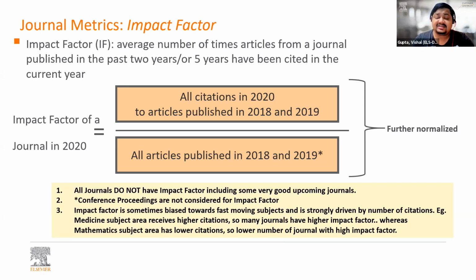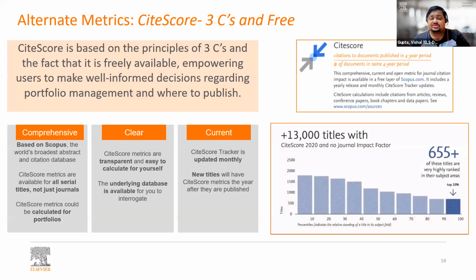Now, what are alternative metrics that are available to you? So on Scopus, the first alternative metric you'll find is CiteScore. And CiteScore is based on the three principles of being comprehensive, because it is based on Scopus, world's broadest abstract and citation database. It is available not only for journals, but also for serial titles as well. It is clear and transparent because you can calculate it yourself. You can't calculate impact factor yourself. And it is current, which means that it is updated monthly, right?